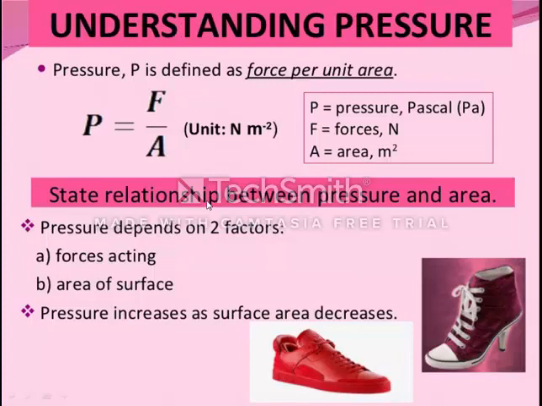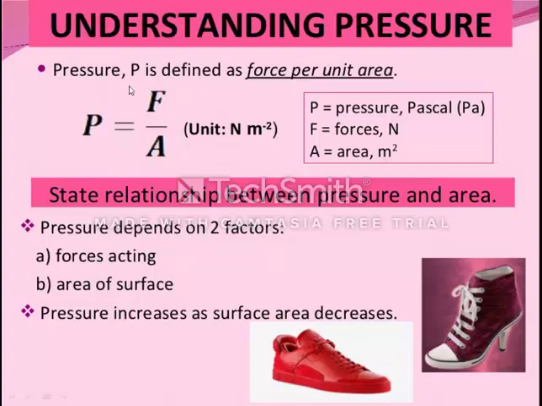So when we come to the topic of pressure, it depends on two factors. The first factor is the force, and the second factor is the area of the surface. So pressure depends on two things: one is the force acting, and second is the area of the surface. And here we see that pressure is equal to force upon area.